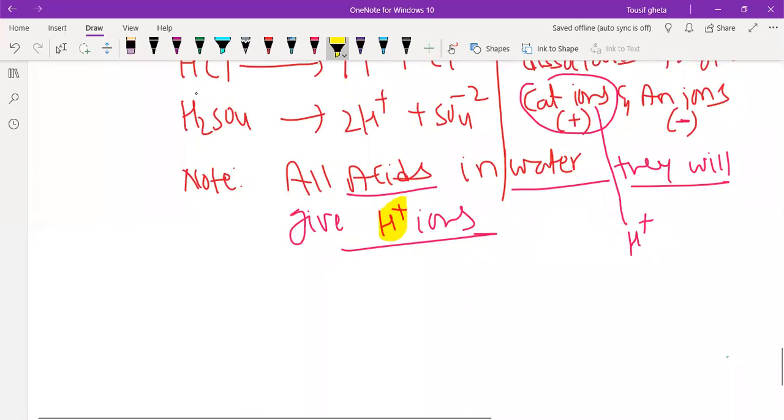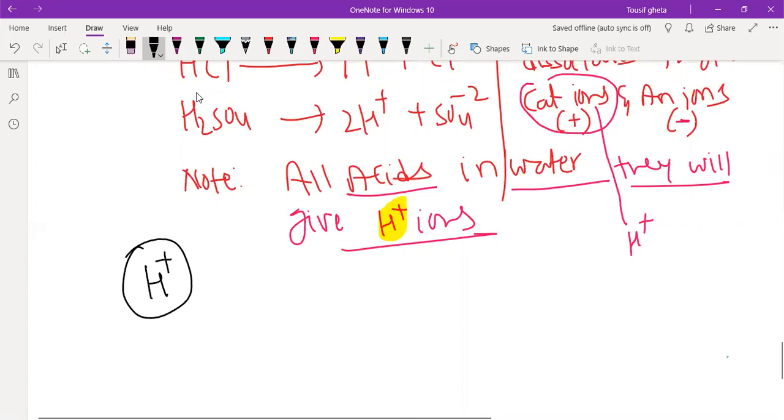And remember, whichever substance in water dissociates to give H plus ions, it is nothing but an acid. Whichever substance dissociates to give H plus ions is an acid.